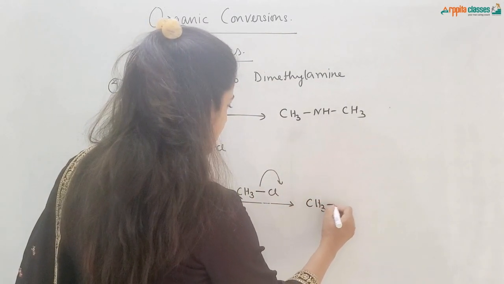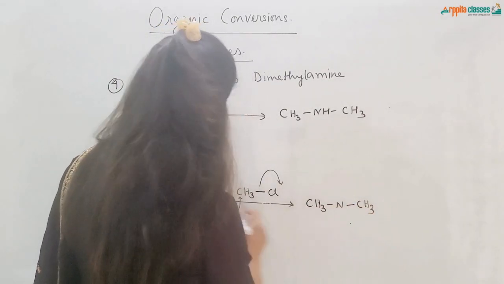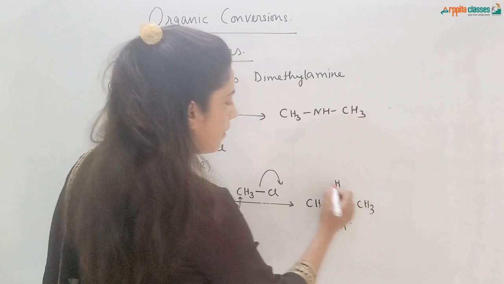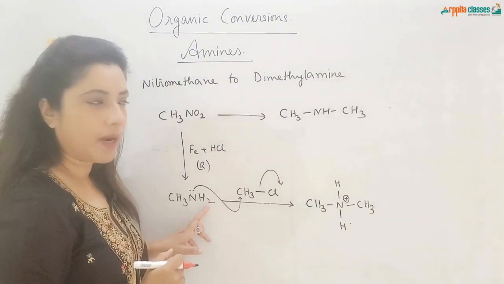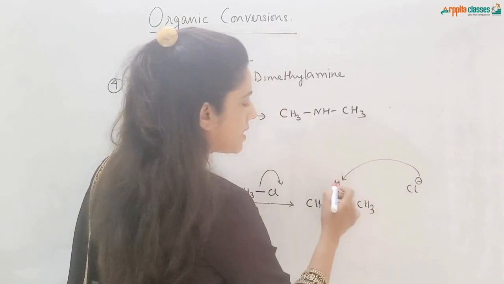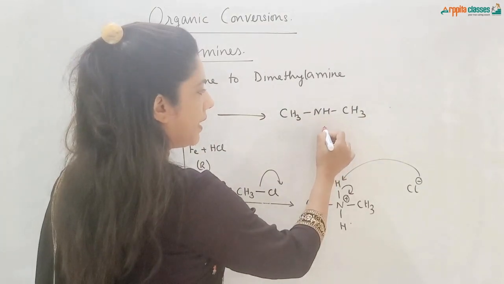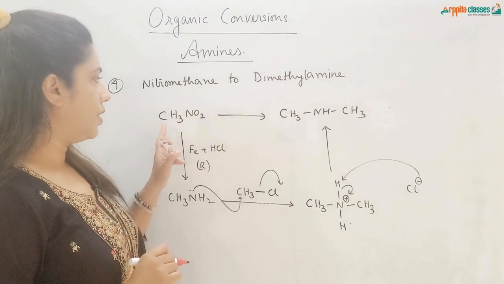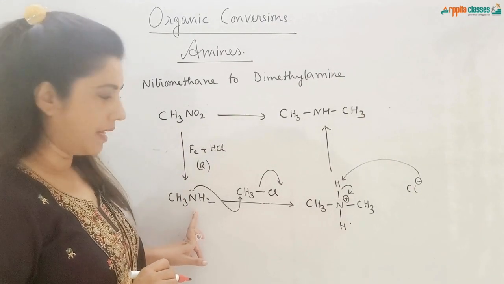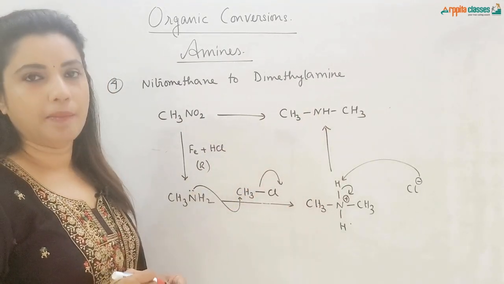So you will get CH3N. Just see, this N is attacking this CH3, and there are two hydrogens attached to this nitrogen. Nitrogen has given its lone pair of electrons, so it will get a positive charge. Now in the next step, this Cl minus will take this hydrogen and this bond will be broken, and finally you will get dimethylamine. So nitromethane is first reduced to methylamine or methanamine, followed by the Hofmann-ammonolysis reaction, which gives you dimethylamine.